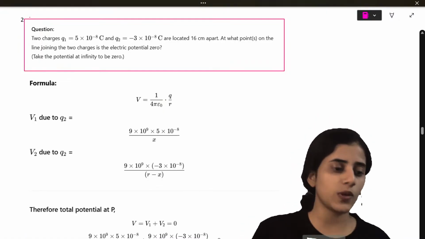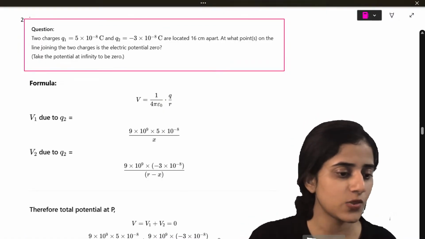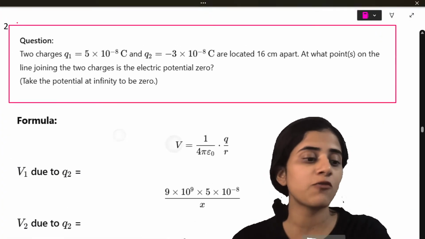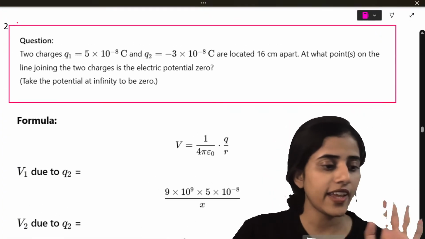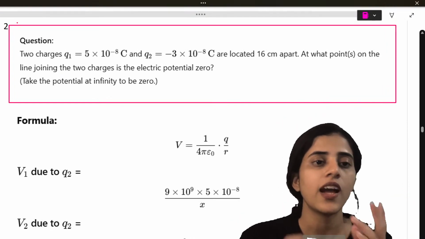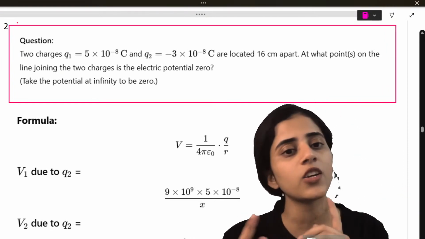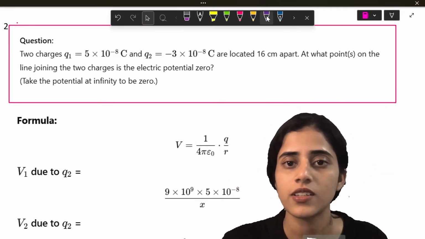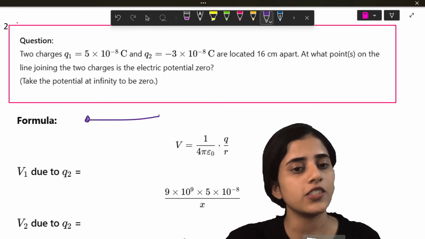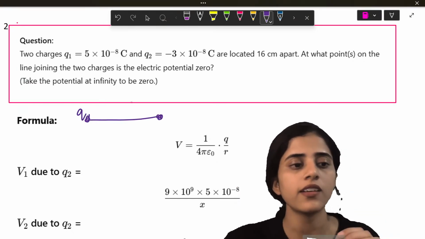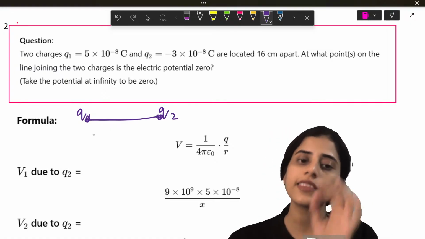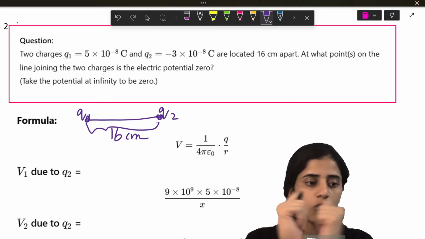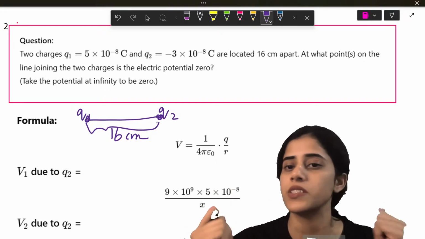Okay, next question. Next 5-mark question, what is it? Two charges, Q1 and Q2. I'll draw it so it's easier for you. Q1 and Q2 are located 16 centimeters apart.